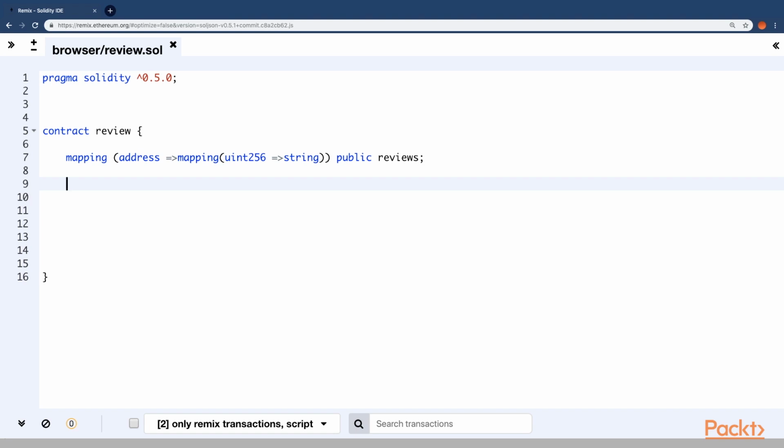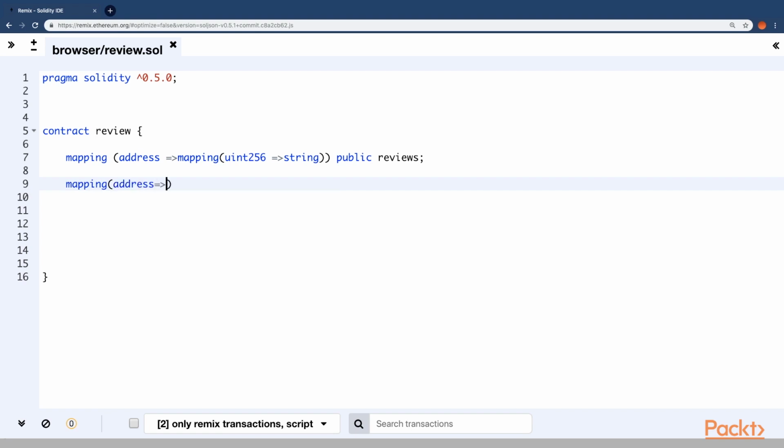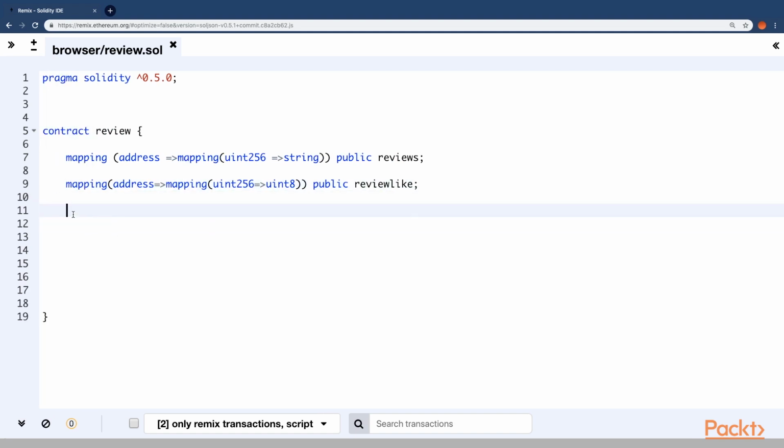The next mapping we will be using is for storing whether a particular person has liked a comment for some review, not more than once. We just make sure that a person will be liking a review only once. So address is the unique key. Then another mapping which will take uint to another uint. We will call it review like. The reason behind this is to make sure that a person won't like a review more than once. After this comes another mapping, an address can like a review only once, storing whether that address has already liked or not.